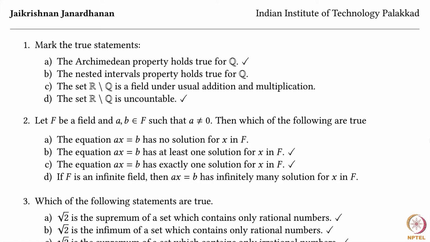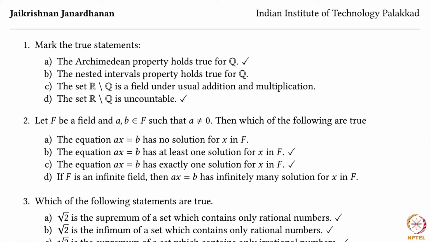Well, this is again not true because the sum of two irrational numbers need not necessarily be an irrational number. To see that, just consider 2 plus root 2 and minus root 2. The sum of these two is actually 2. So when you add two irrational numbers, you need not get an irrational number, so there is no hope for it to be a field.